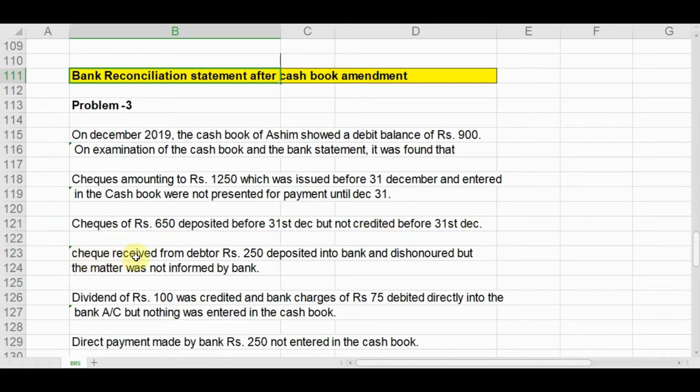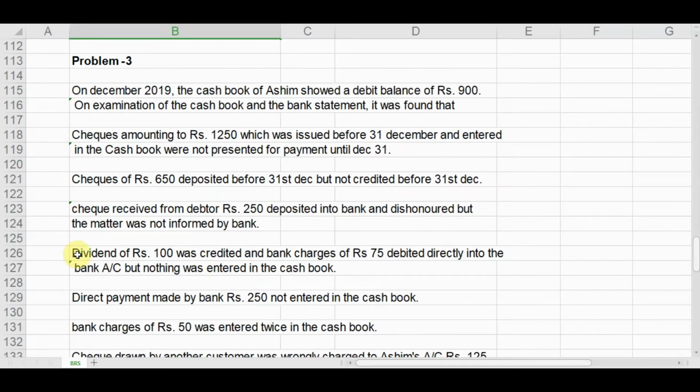Next, a check received from a debtor, rupees 250, was deposited into the bank and dishonored, but the matter was not informed by the bank, so it was omitted from the cash book. Dividend of rupees 100 was credited and bank charges of 75 debited directly into the bank account, but nothing was entered in the cash book.